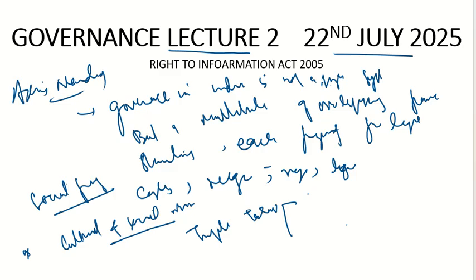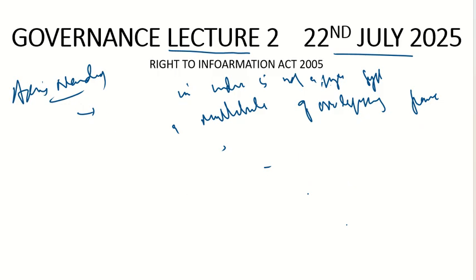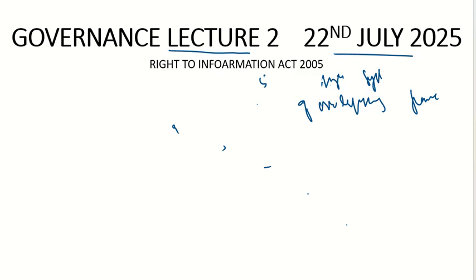As we had discussed governance from yesterday, let's see what the characteristics of good governance are and what the characteristics of bad governance are. And after that we will take up the Right to Information Act of 2025. We will discuss that, then we will conclude our discussion for today's class.